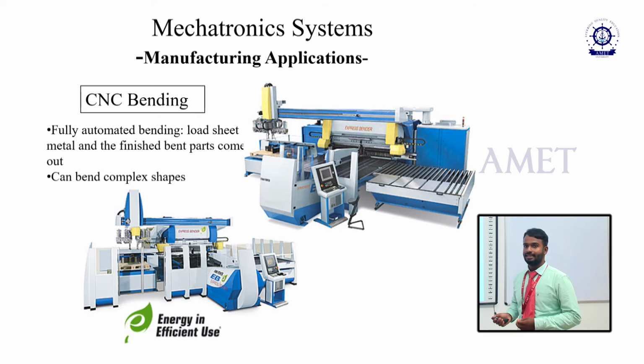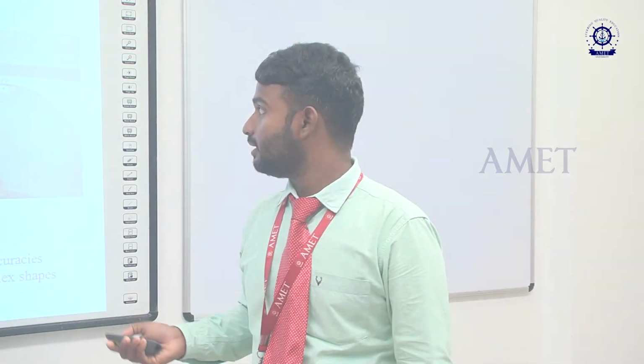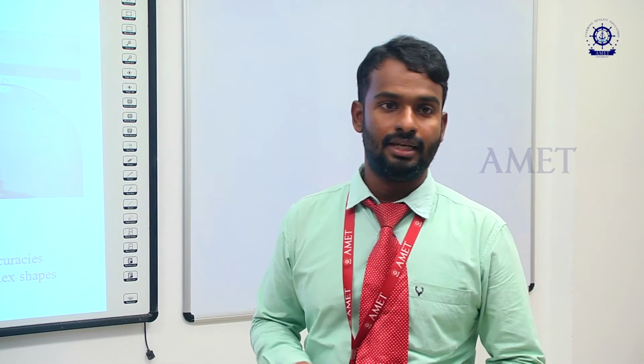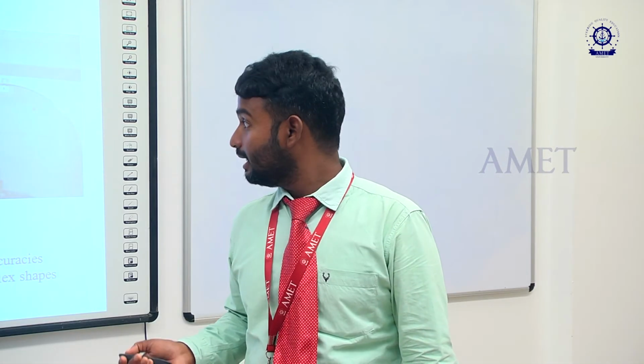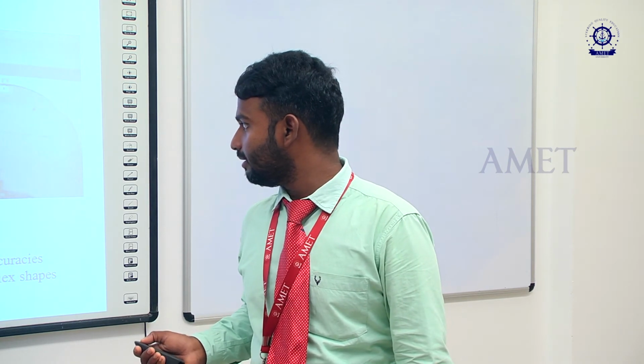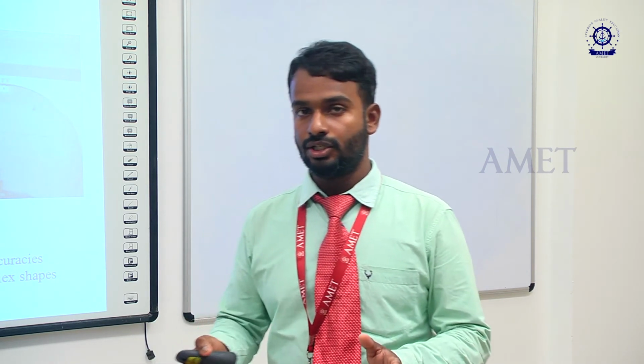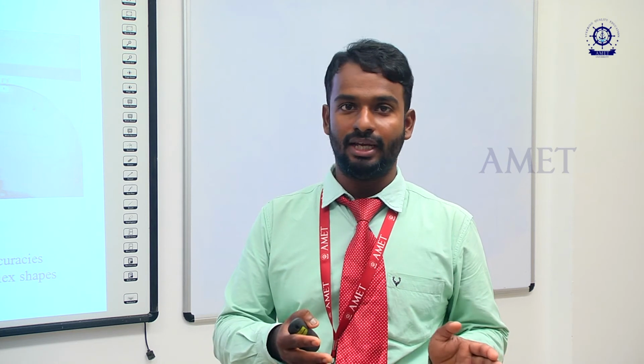The next one, CNC machining. In the CNC machining we can see the machining of the complex component which is obtained by using this CNC machining process. How the CNC is operated over here in the mechatronic system is this very huge machine, either it may be a lathe or special machines, either it may be a shaper or a driller or a central lathe.